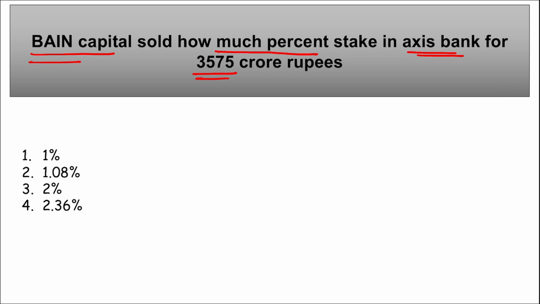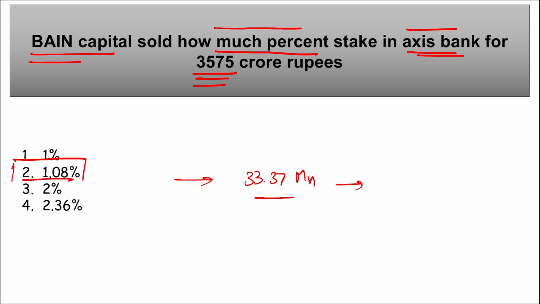So, Bain Capital, they sold how much percent stake in the Axis Bank for 3,575 crore rupees? So, they sold 1.08% stake in Axis Bank for 3,575 crore rupees. Here, this transaction involved a sale of 33.37 million shares that were at 1,071 rupees per share.